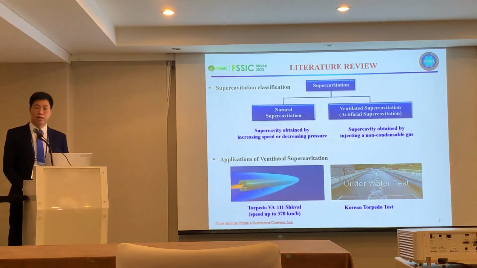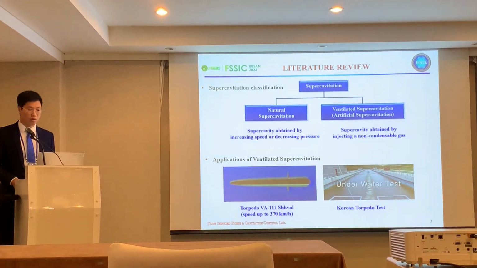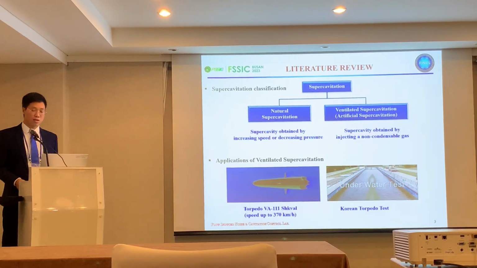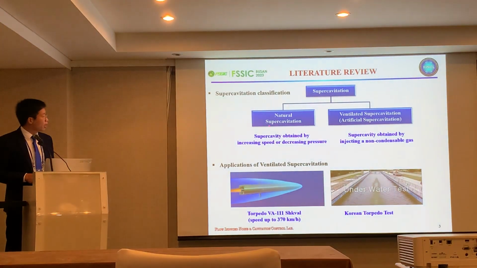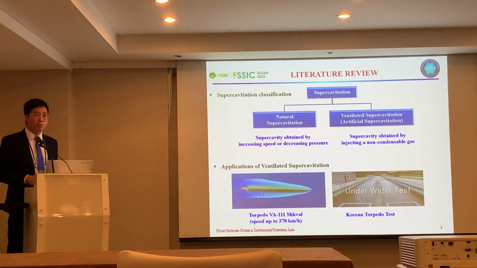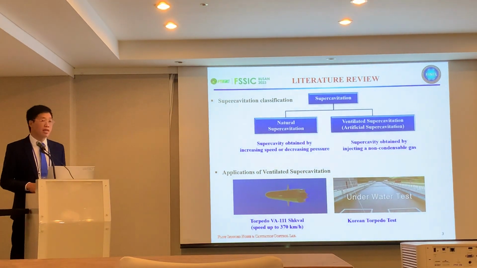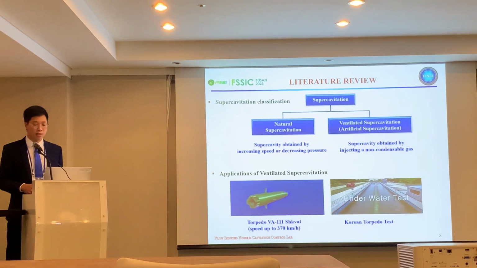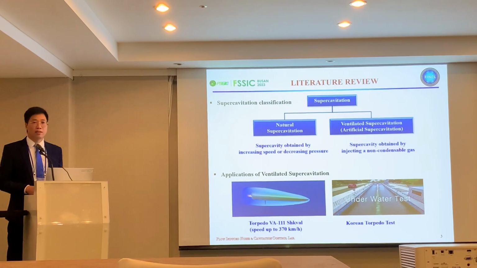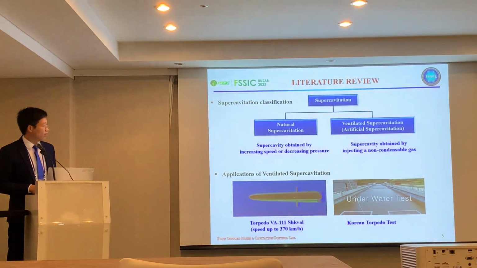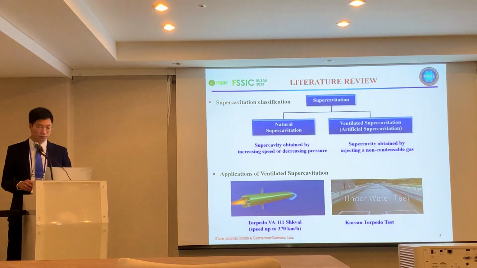According to how it is generated, supercavitation can be divided into natural supercavitation and ventilated, or artificial, supercavitation. Natural supercavitation can be obtained by increasing speed or decreasing pressure. However, ventilated supercavitation can be obtained by injecting a non-condensable gas into the low pressure region. Because of its advantages, applications of ventilated supercavitation include the torpedo and the Korean torpedo.